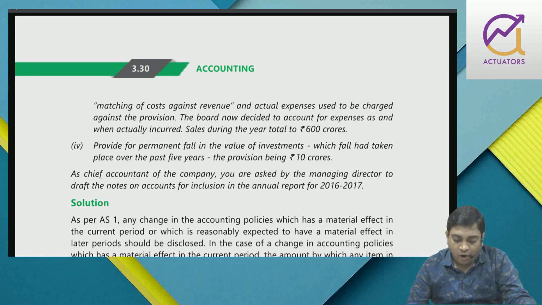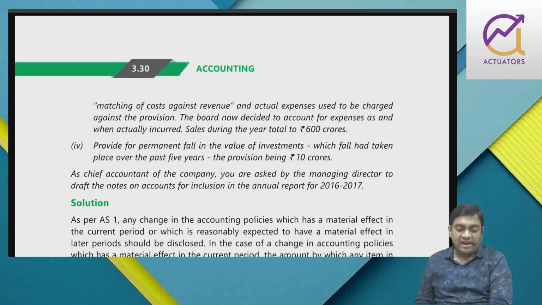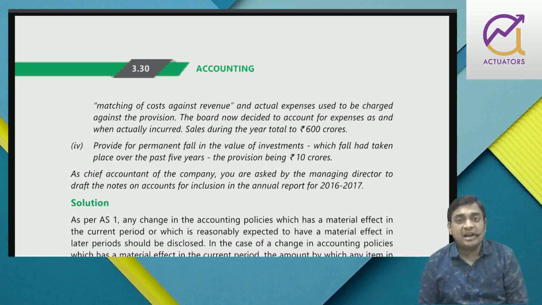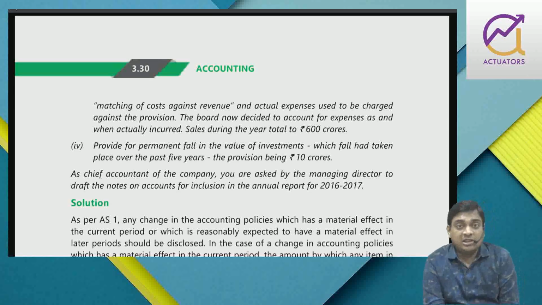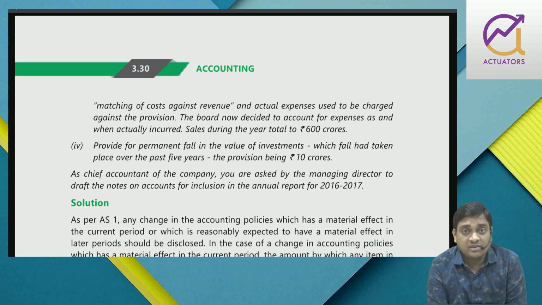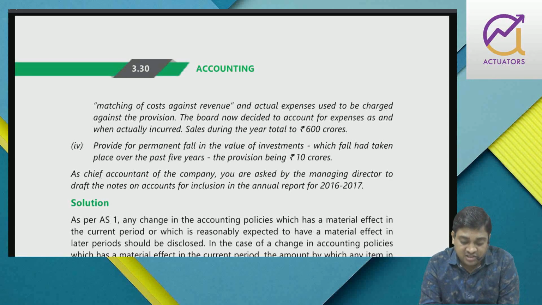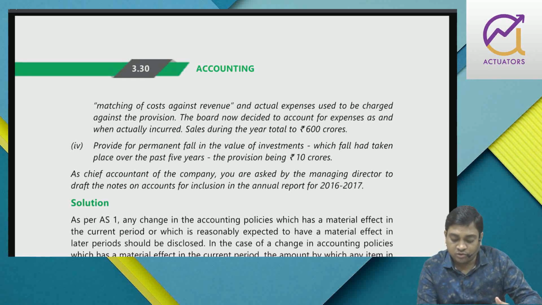Provide for permanent fall in the value of investment, which fall had taken place over the past 5 years, the provision being 10 crores. So they want to provide for permanent fall, right, as per accounting standard 13. If the investment is long term and there is a permanent fall in the value of investment, then you have to create provision for such items. As chief accountant, you are asked by the managing director to draft the notes on accounts for inclusion in the annual report.